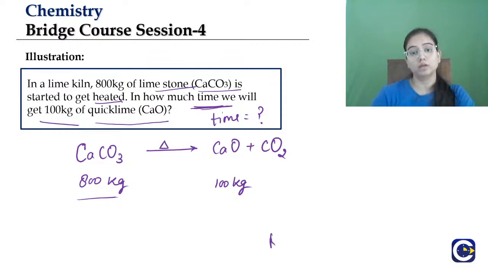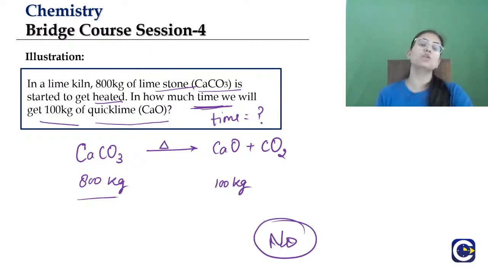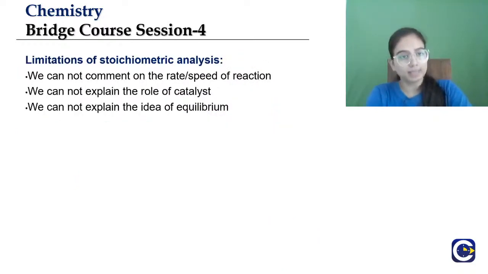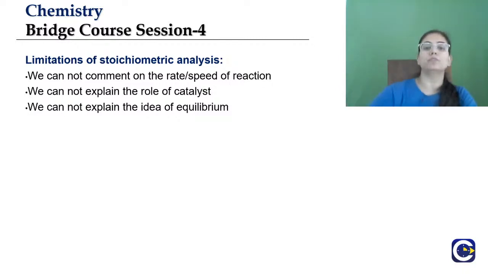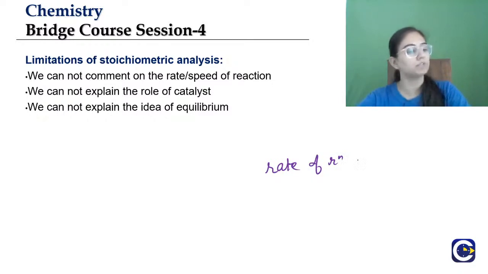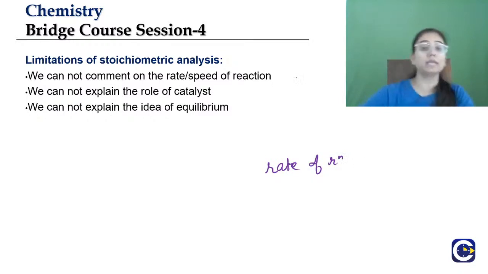No, we cannot, because that is the limitation of stoichiometric analysis. We cannot comment on the rate or the speed of reaction. You cannot tell in how much time the reaction will be completed. You cannot explain the role of catalyst.